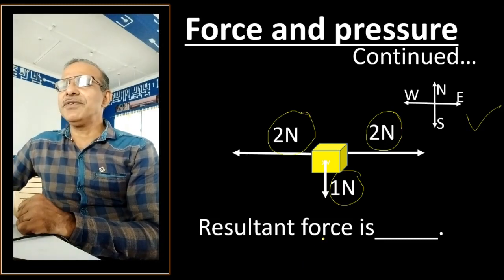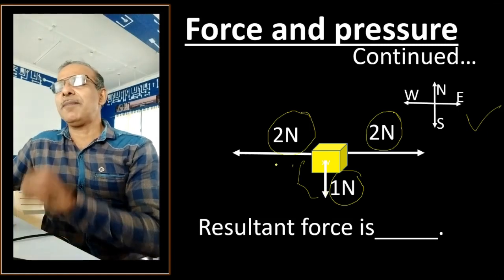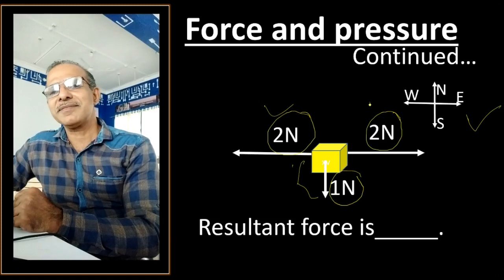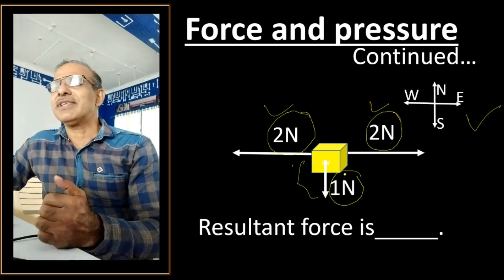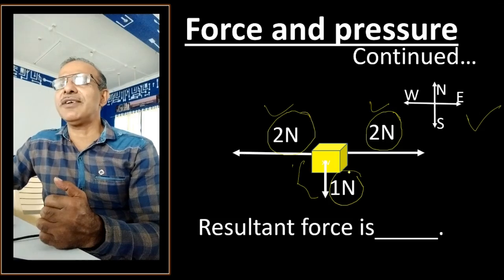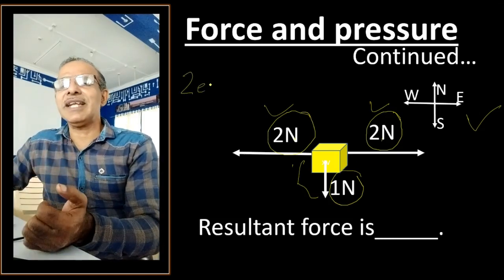If you don't look at this 1 Newton, what will happen if 2 Newton and 2 Newton are applied in opposite directions? They cancel each other. So the effect of these two forces becomes 0. Now what remains? 1 Newton.